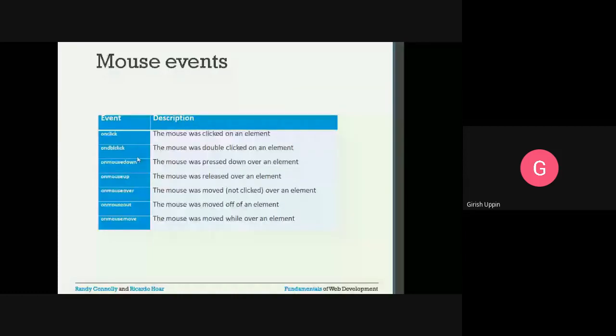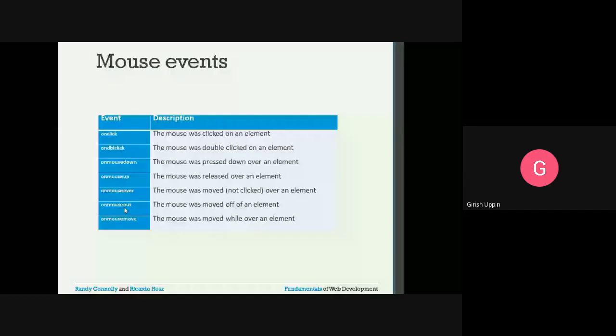Then maybe you can use on mouse out and say that it's mandatory information that needs to be entered. So it depends on how we want to use it. And on click and on double click are mostly used on the buttons.